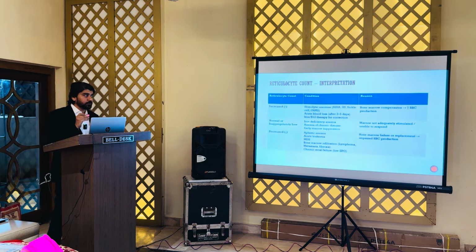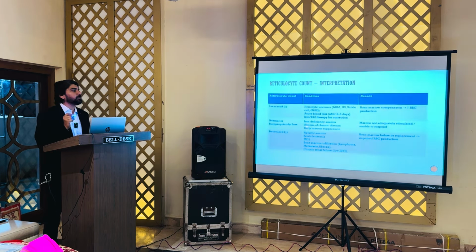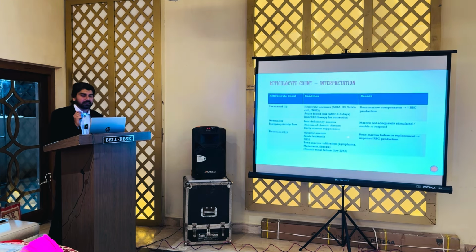Then the second condition, in which the reticulocyte count can be normal or inappropriately low, is iron deficiency anemia or anemia of chronic disease. Now the third very important condition, in which the reticulocyte count is decreased, and here the most important cause is aplastic anemia. Usually the patient is either in the early 20s, or 10 to 15 years, or 60 plus. The second most common cause is acute leukemias, where the bone marrow is not responding and is full of blasts. So basically the reticulocyte count is decreased.